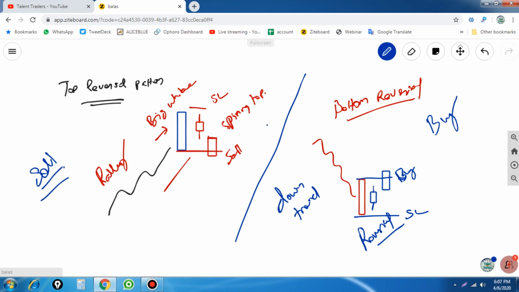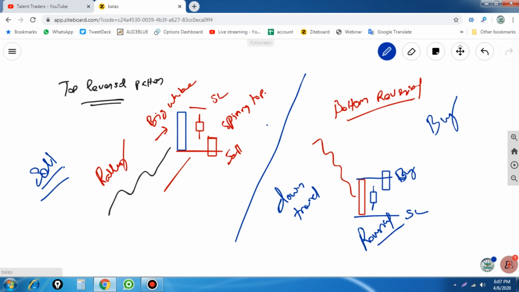And another thing, the same spinning top can become an evening star and a morning star, so we can use that when the market opens gap lower. So in this video, I hope you saw the reversal pattern of the spinning top at the bottom level as well as the top level.